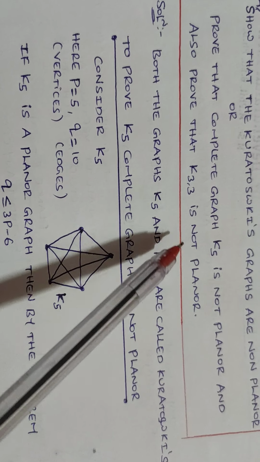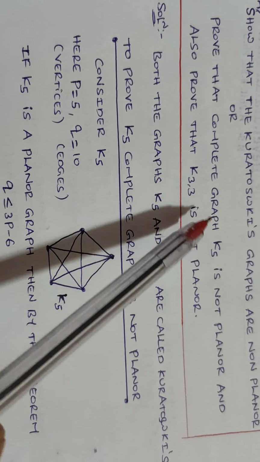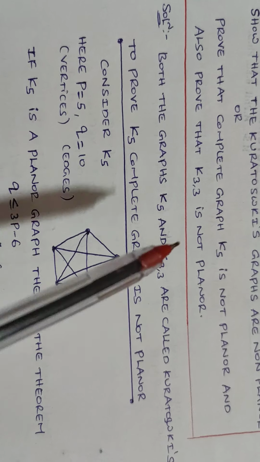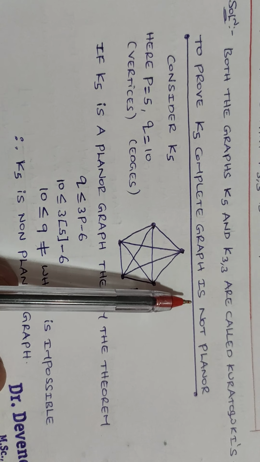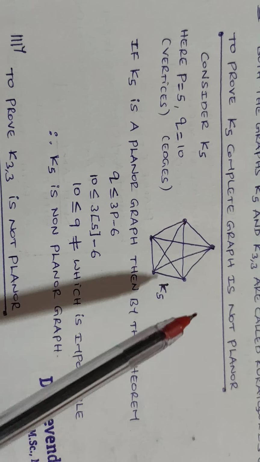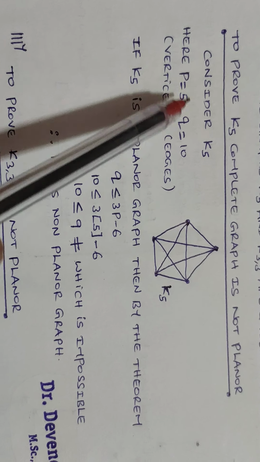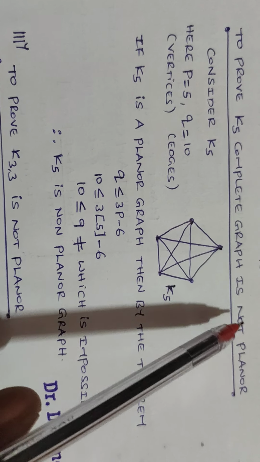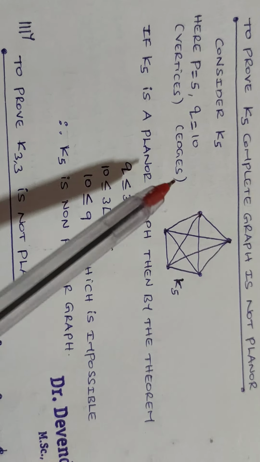Here is a simple method of proving the result, starting by considering the K5 graph.